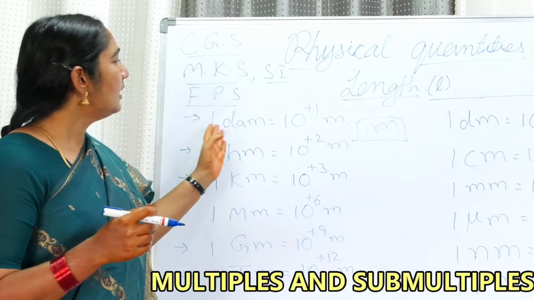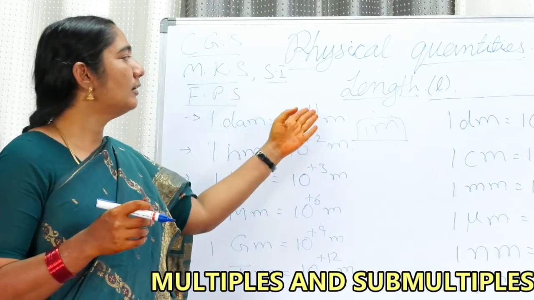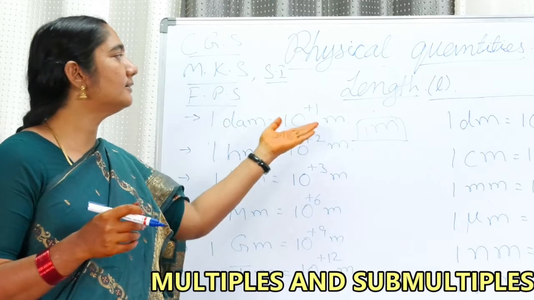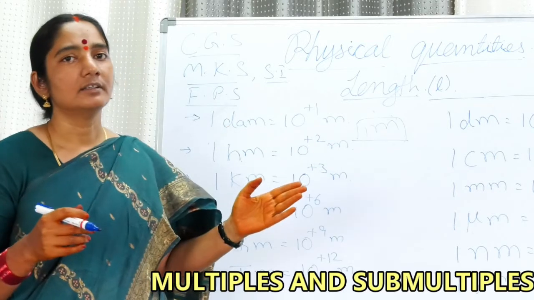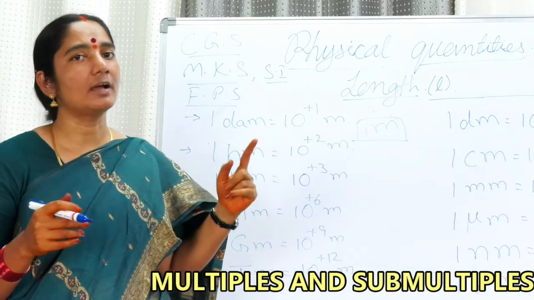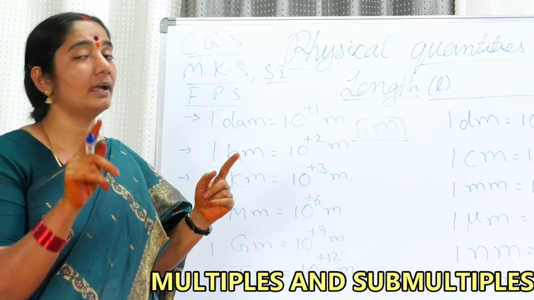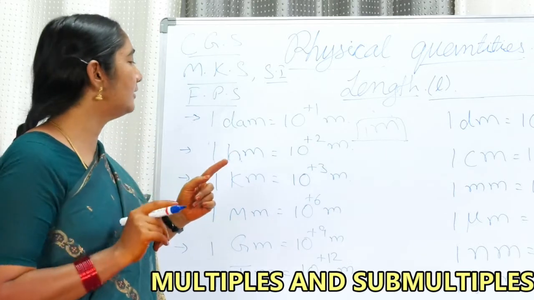So my dear friends, 1 decameter is 10 to the power of 1 meter. It means 10 meters is called 1 decameter. You please should learn it by heart. Write it and learn it by heart.